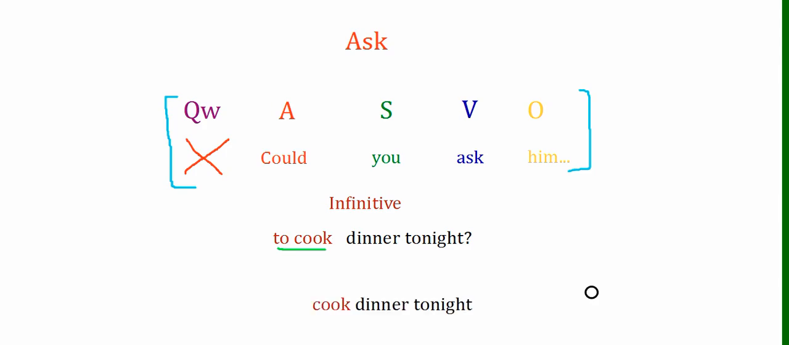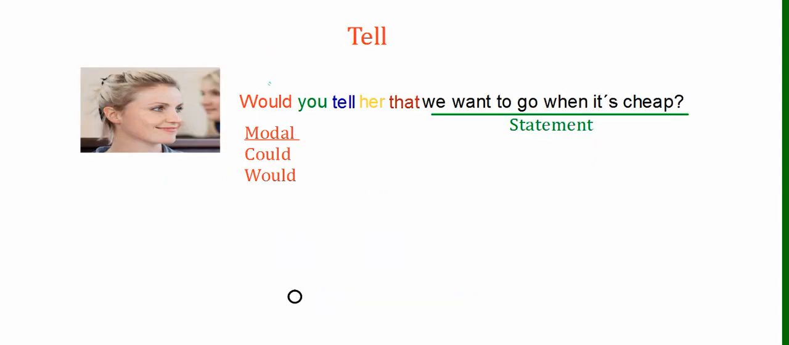So the structure at the end will look a little bit like an imperative. After to we have cook dinner tonight, and this sounds like an instruction. We've got cook, which is a verb, and dinner tonight, which forms an imperative. So that's another way you could think about structuring it. Could you ask him to cook dinner tonight? So could you ask him to, and then an instruction. Cook dinner tonight.